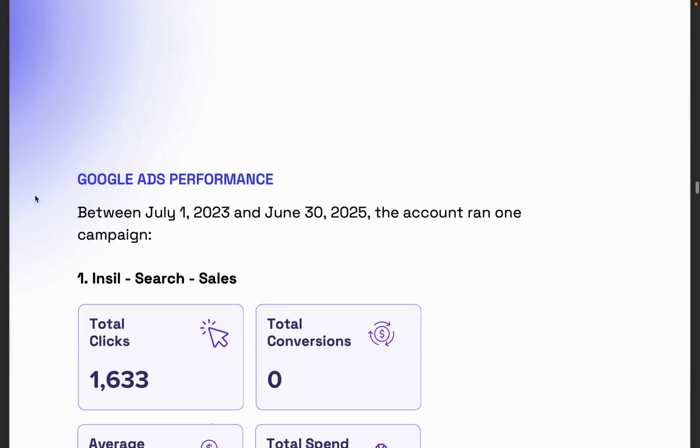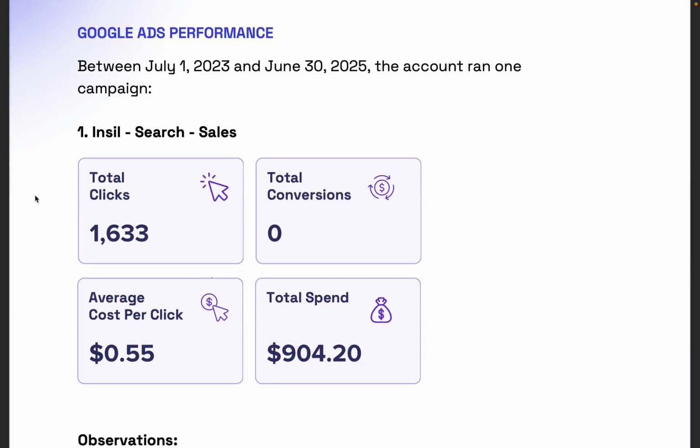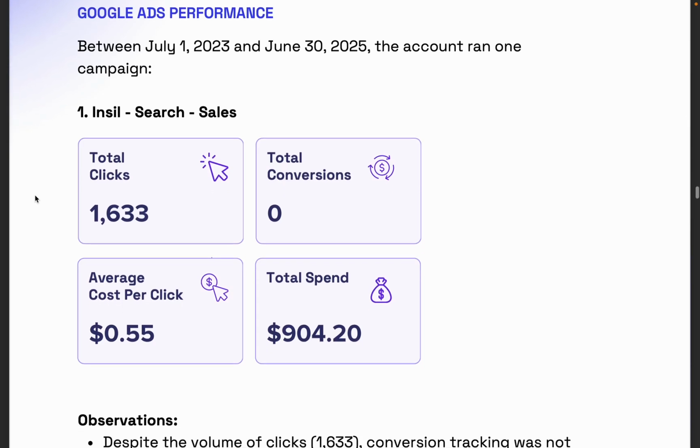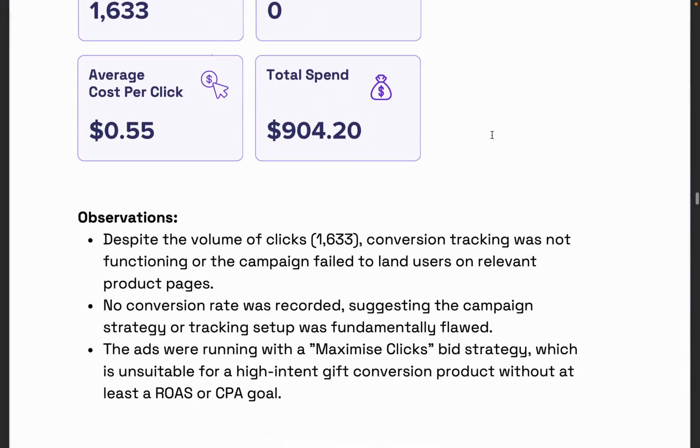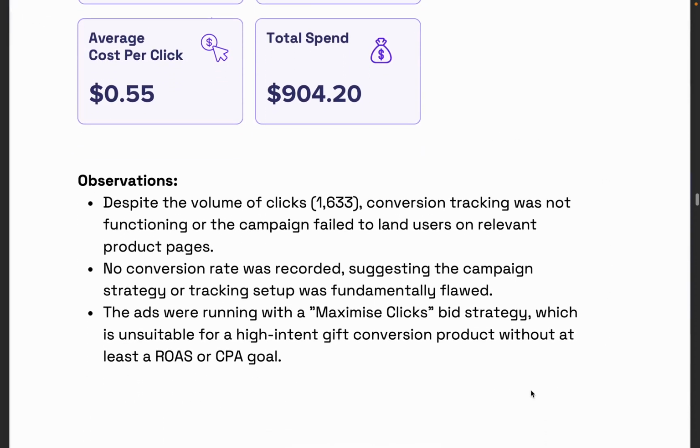Then moving into Google Ads performance, again, raw data that was brought directly off their marketing data that was fed in between 1 July 23 and 30 June 25. The observations, interestingly, there was one key point in this that the platform called out that we already knew, but it was interesting that it picked up on this.